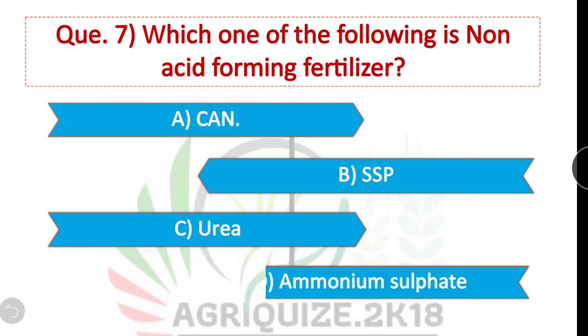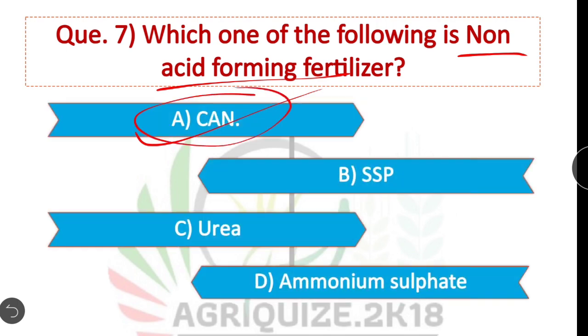Question number 7. Which one of the following is non-acid forming fertilizer? Option A is correct. CAN, calcium ammonium nitrate, is non-acid forming fertilizer, that is, it is a neutral fertilizer.